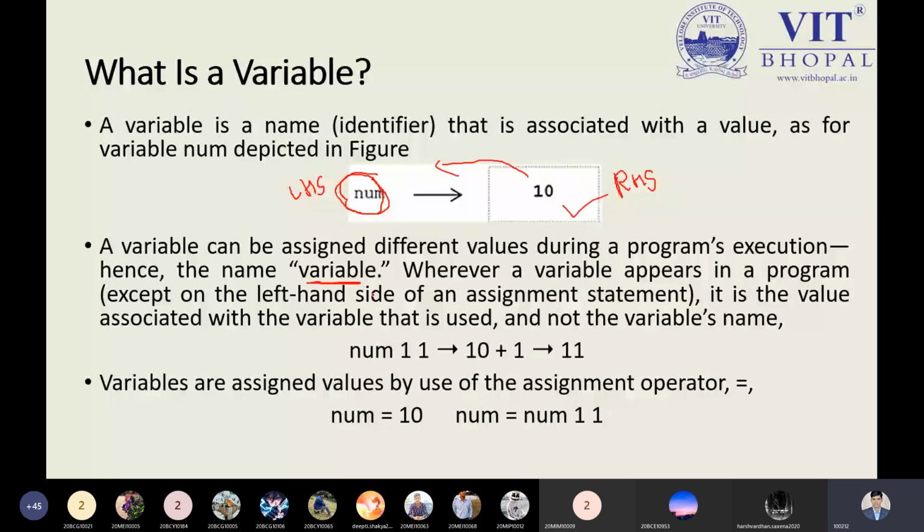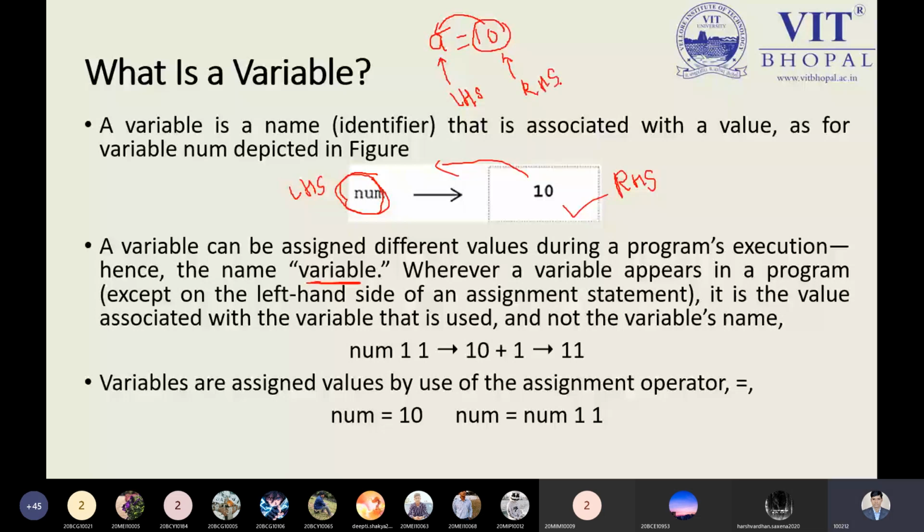Here I'm saying, if you want to define a variable, keep in mind it is like taking a variable a, so you write a is equal to 10. Here 10 is the value assigned to the variable a. The variable always comes on the left hand side, and the value to be stored in the variable will always come on the right hand side.